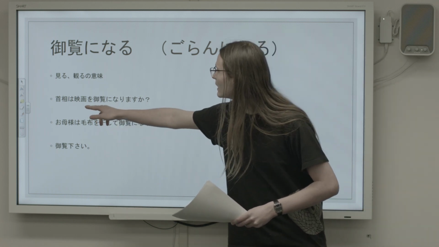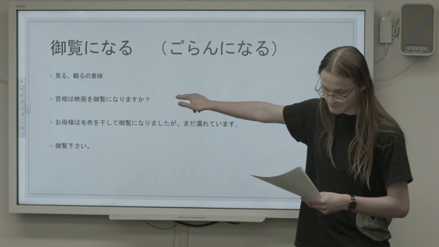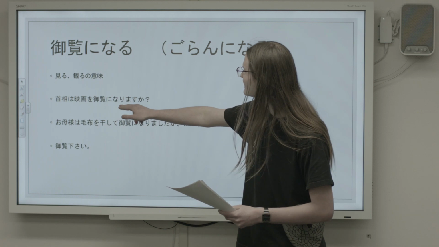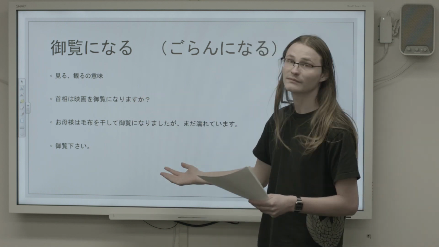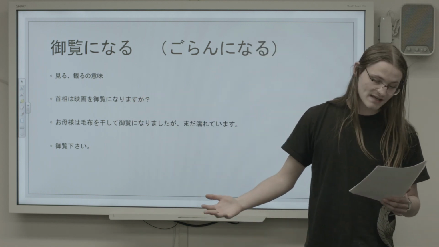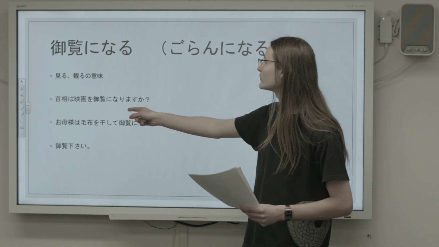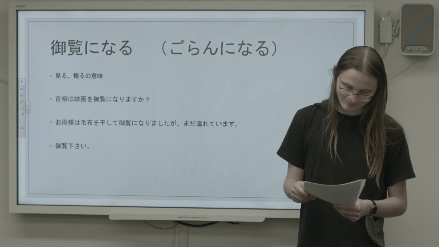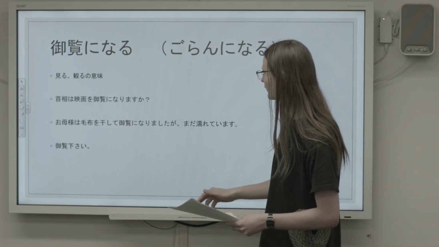首相は映画をご覧になりますか? How does that sentence strike you? If you're having trouble, replace ご覧になりますか with 見ますか? This sentence then means, will the prime minister watch the movie? ご覧になりますか, will he watch? This next sentence is also pretty similar.